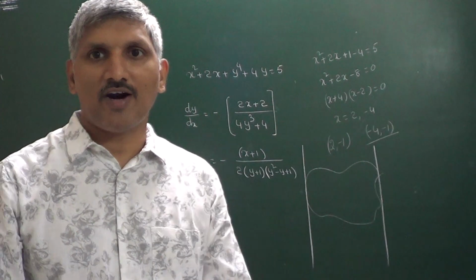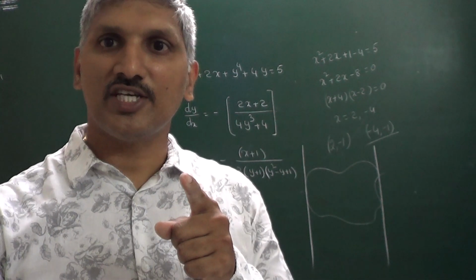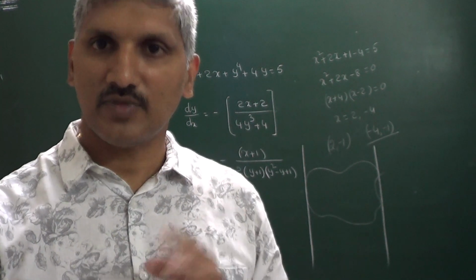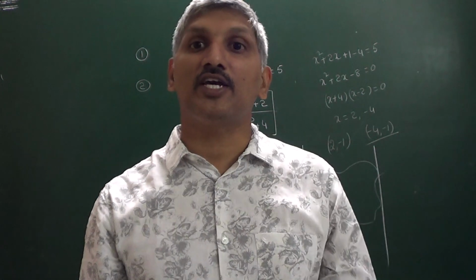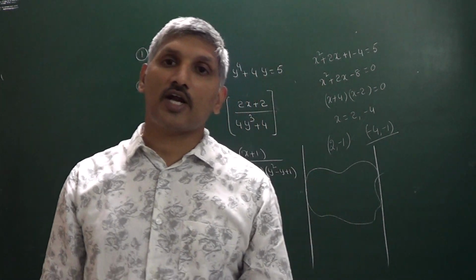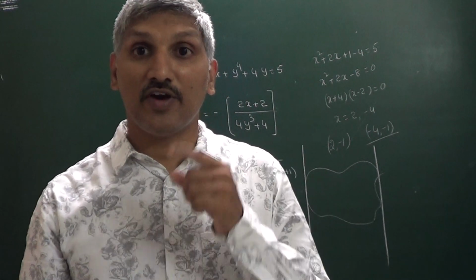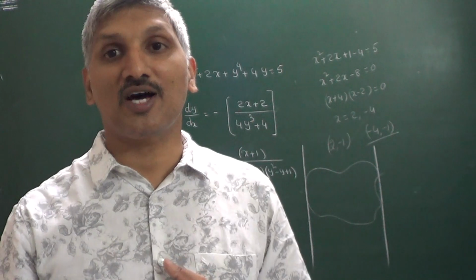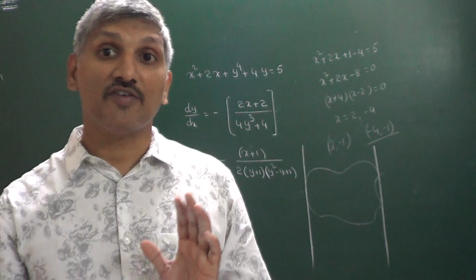So that's why, the function is not differentiable where the function is discontinuous, that is the first point. The second point is to try to identify the sharp edges. And the third point is where the vertical tangents are possible. At all these points the function is not differentiable.